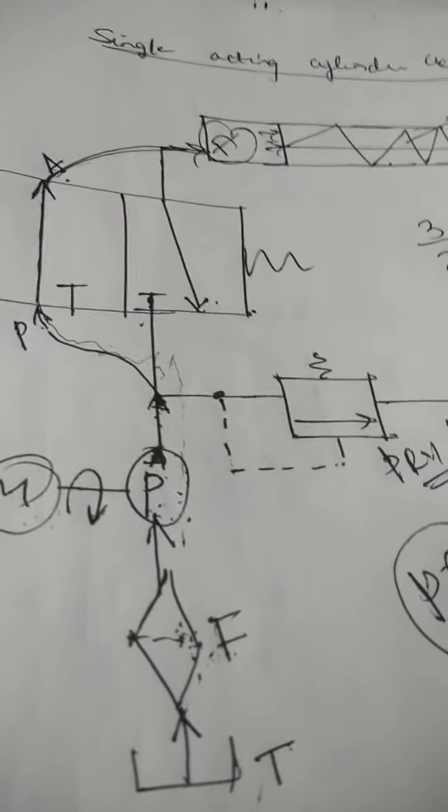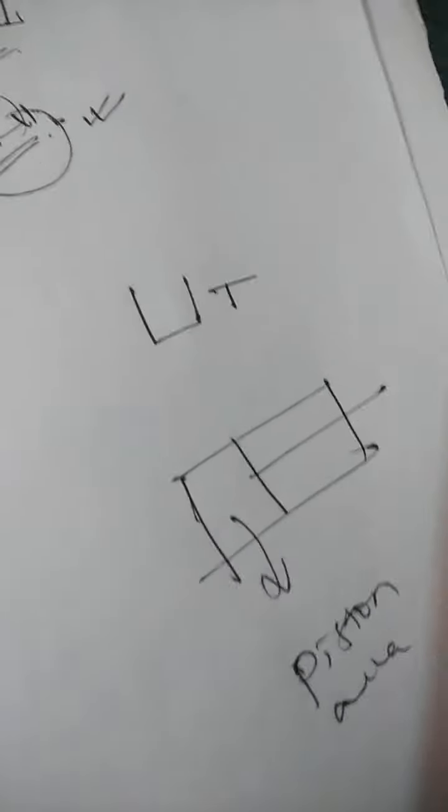The cylinder is having two areas. One is called as a piston area, another one we are calling it as a rod area. This is called as piston area and this is called as rod area.